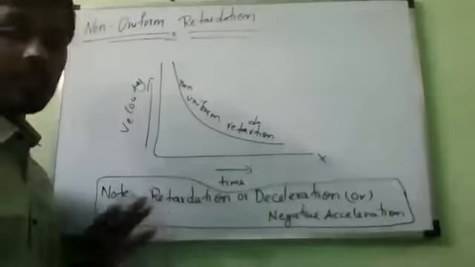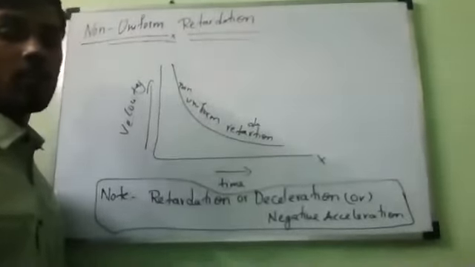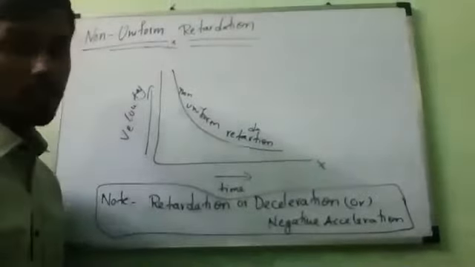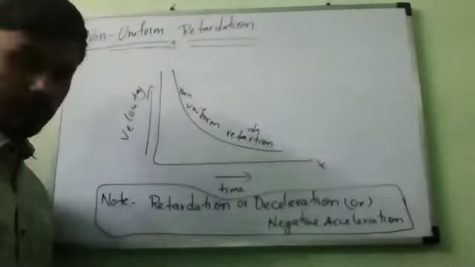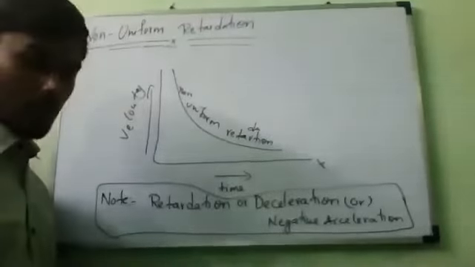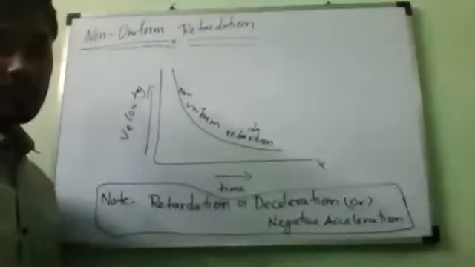The formula won't change. We have already solved an example also. Everything is exactly the same; you have to remember it. So this is all about uniform and non-uniform acceleration and retardation. If you have any doubt, ask me. Till here you complete it. Once you complete this for today's class, I will say the last concept and we will end the class.